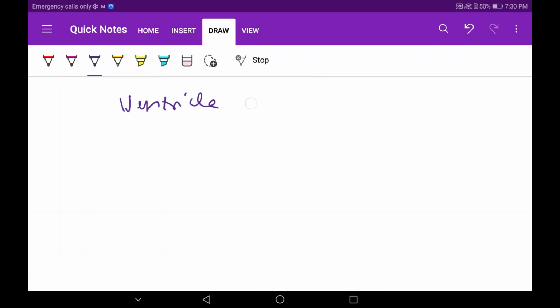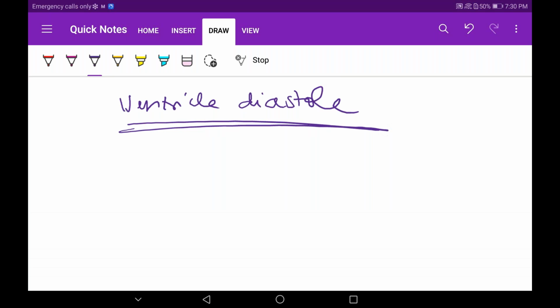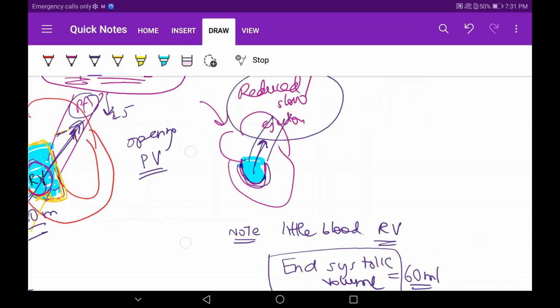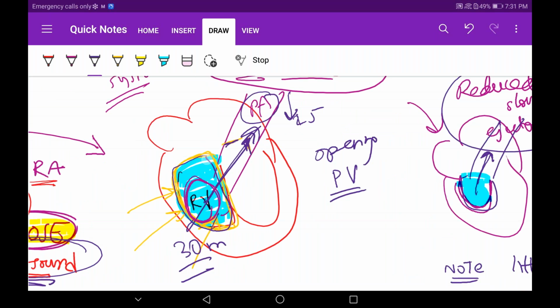Till now, if there are any doubts in the ventricular systole about anything, please put it in the chat box. I will be starting the diastole. Someone wants you to repeat reduced ejection. Yeah, there's nothing much to know. Reduced ejection is nothing so serious. See, rapid ejection, what did I tell? The pressure is fully increased in this. The Purkinje system is activated. The right ventricle is filled completely with blood. It will push against the pulmonary artery, and most of the blood will eject out very fast. So that's why I'm giving it the name rapid ejection.